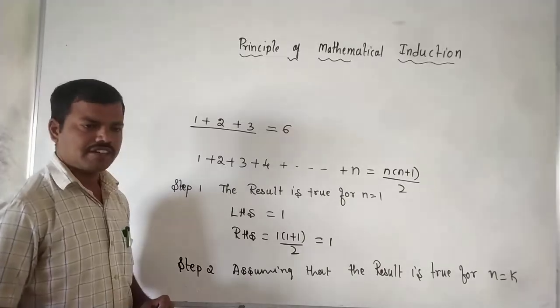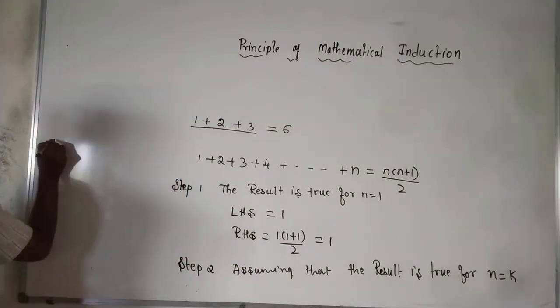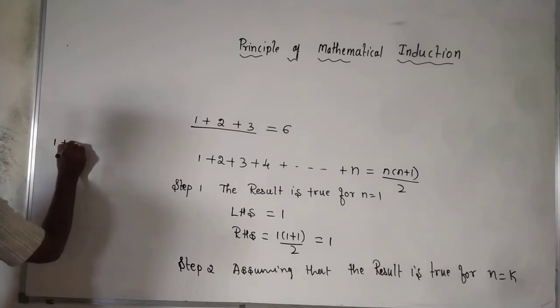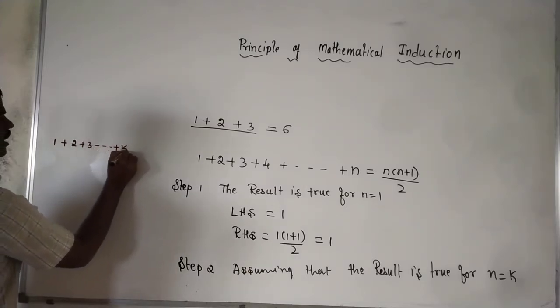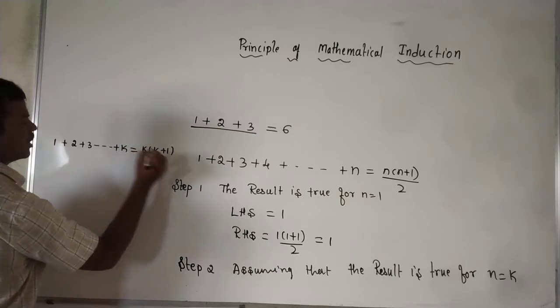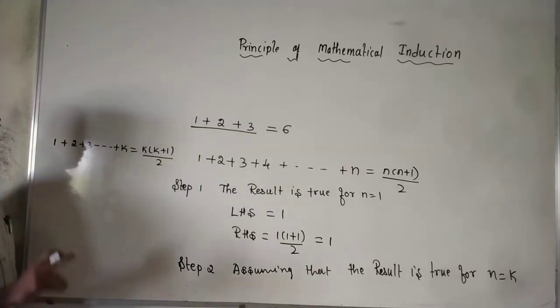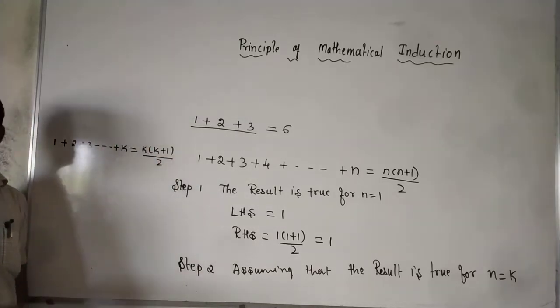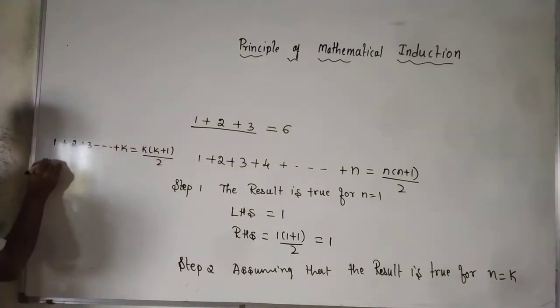Where there is an n, what we have to put? K. So at that time our sum of the numbers will become 1 plus 2 plus 3 and so on plus k is equal to k into k plus 1 divided by 2, like this we get. And what is the third step, which we have to prove? So prove, step 3.